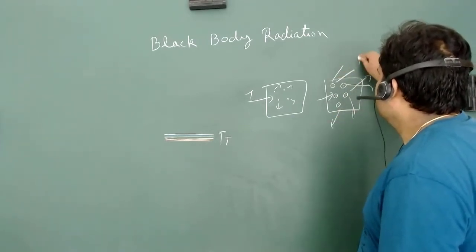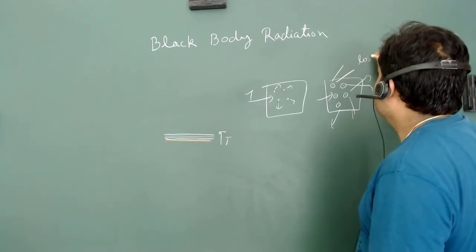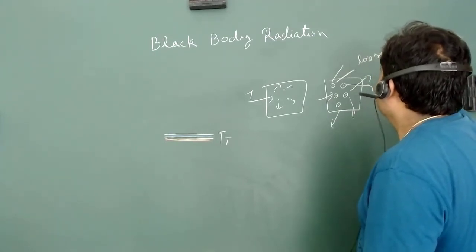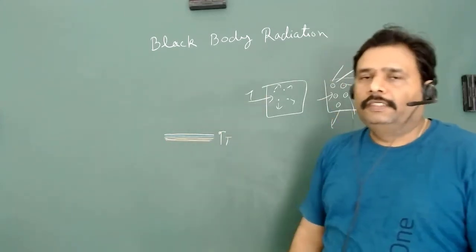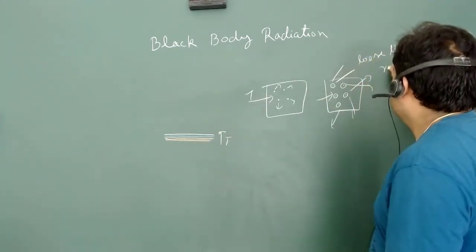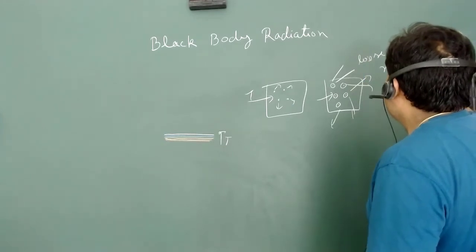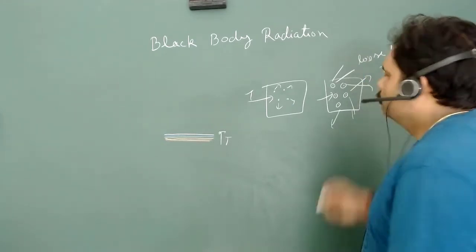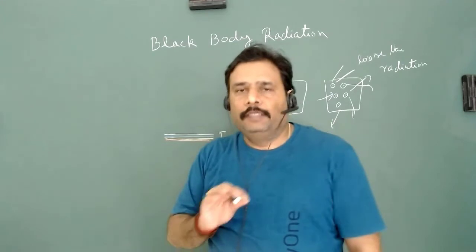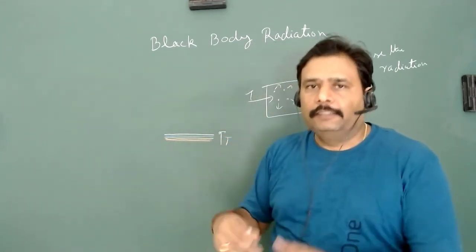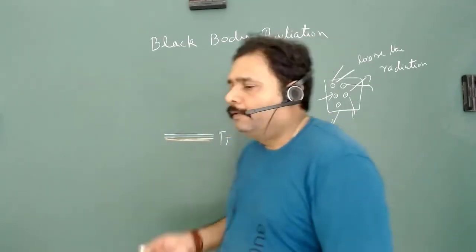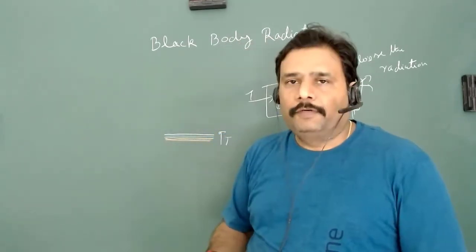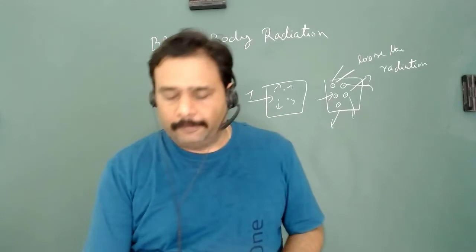So when we increase the temperature of a charged particle, it will radiate, and this phenomenon mainly depends on the composition of the particular material.